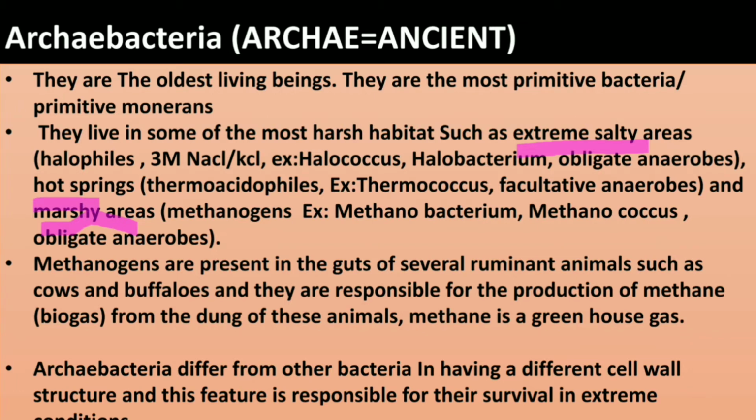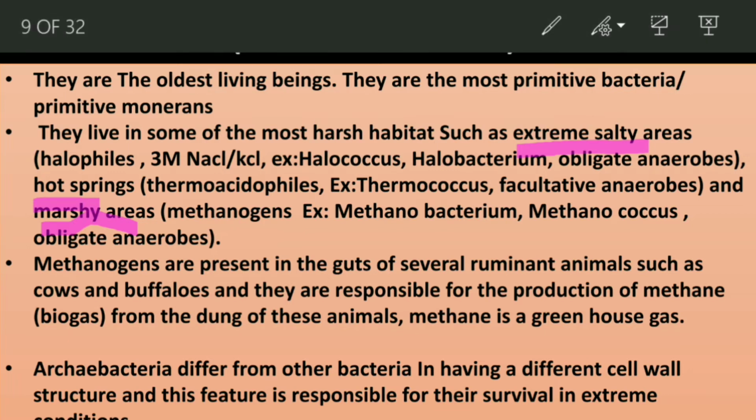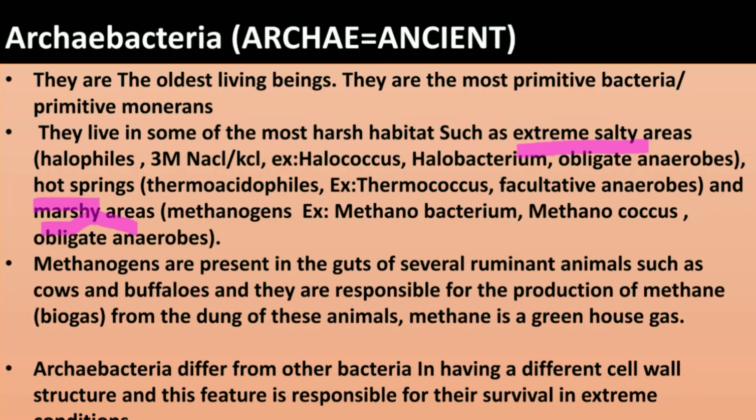And the last one, the archaebacteria that live in marshy areas. These bacteria are called methanogens. Methanogens produce methane gas. Some of the examples are Methanobacterium and Methanococcus. These are also obligate anaerobes, like halophiles. Obligate anaerobes means they are sensitive to oxygen. They don't use oxygen to survive.